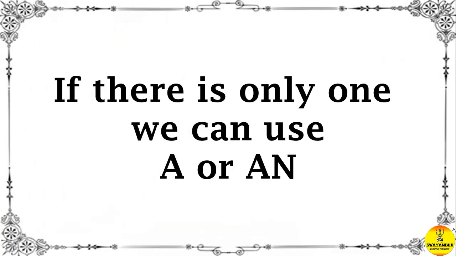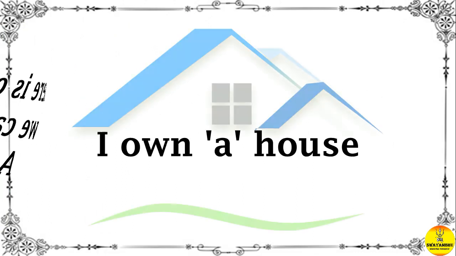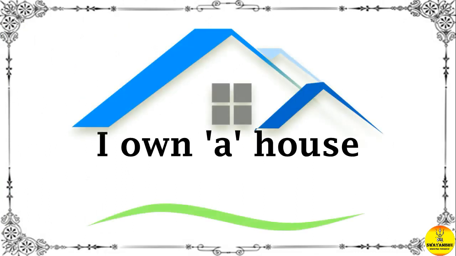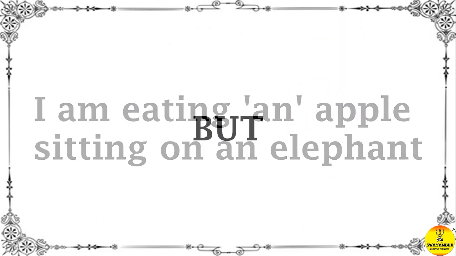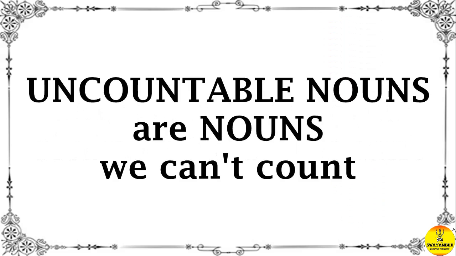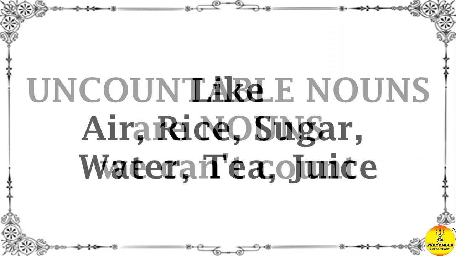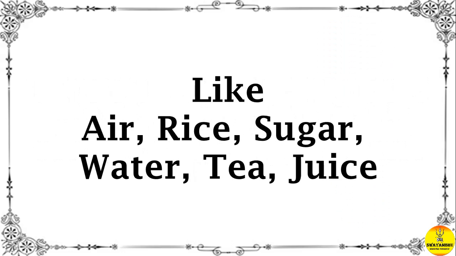If there is only one, we can use a or an. I own a house. I am eating an apple sitting on an elephant. But uncountable nouns are nouns we can't count, like air, rice, sugar, water, tea, juice.